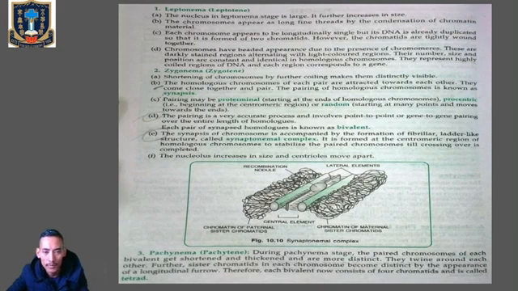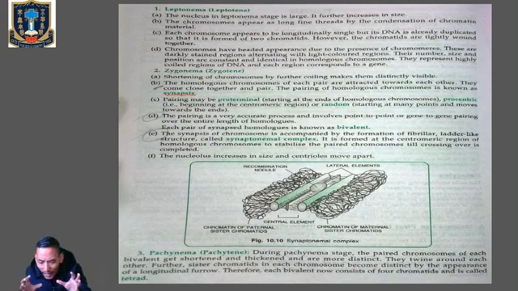Such paired chromosomes are called homologous chromosomes. The homologous chromosomes, the chromosomes which are the same, will attract each other, come close together and pair up, and this pairing of homologous chromosomes is known as synapsis.